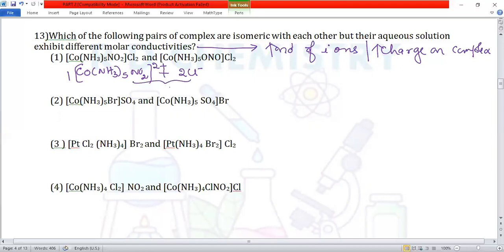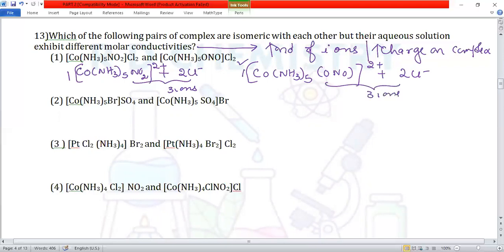So altogether we have got 3 ions. Now the second compound, [Co(NH3)5(ONO)] with 2 Cl minus outside the square bracket, so the charge on the complex is 2 plus. So here also it produces 3 ions altogether. The number of ions is the same and the total charge on the complex is also the same.